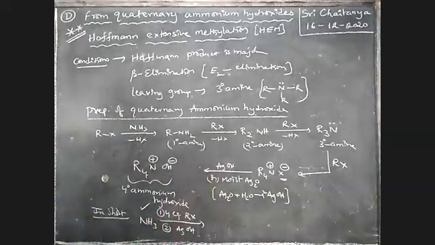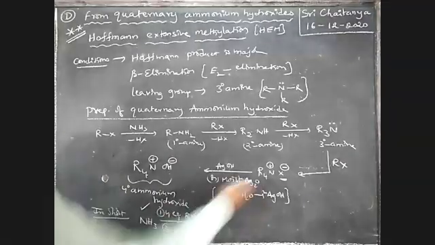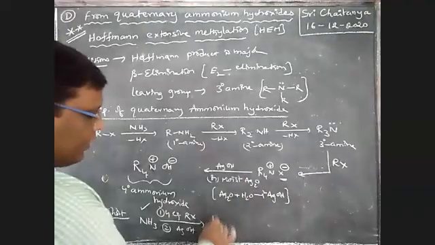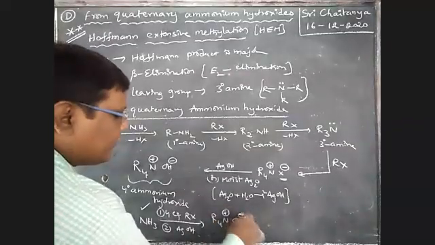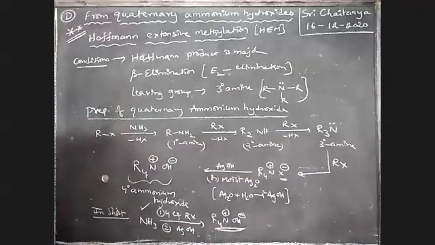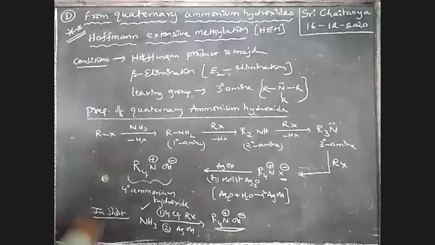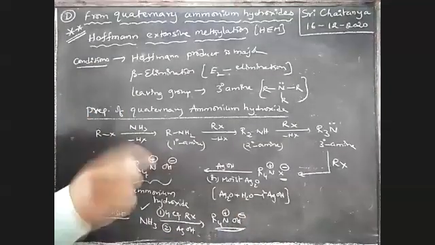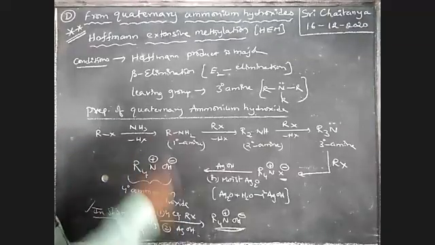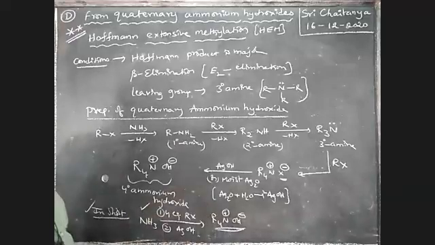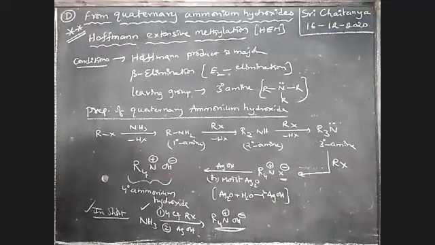Four equivalents of alkyl halide and AgOH, that is our moist silver oxide, give R4N+ OH-. It is our starting product, boys. What is the reagent used here? Four moles of alkyl halide with ammonia, and the second reagent, silver hydroxide or moist silver oxide.